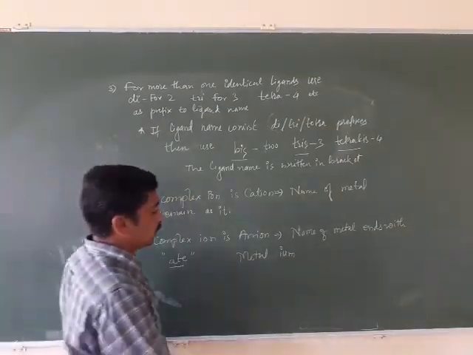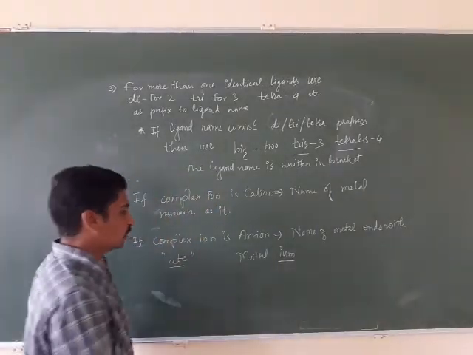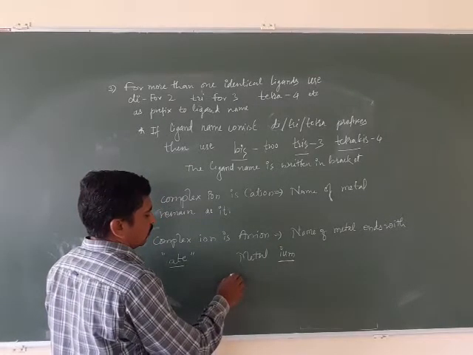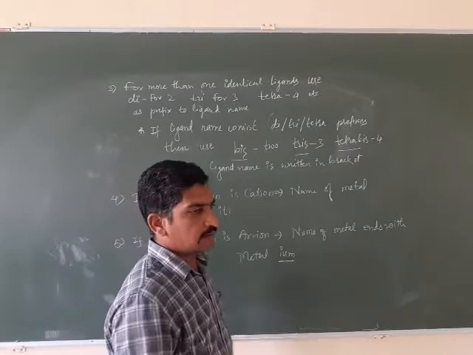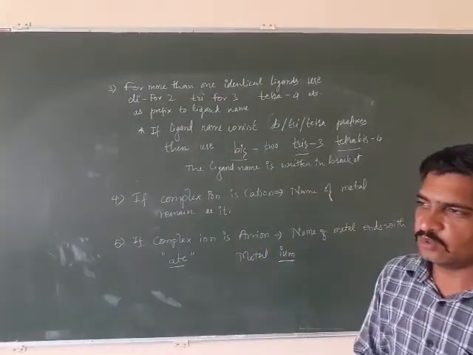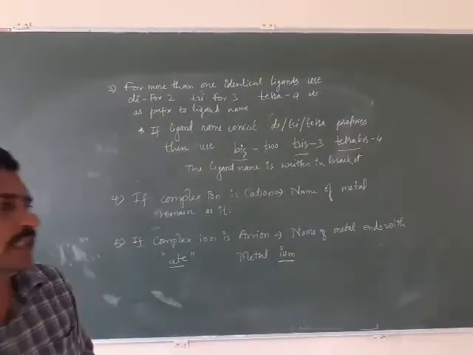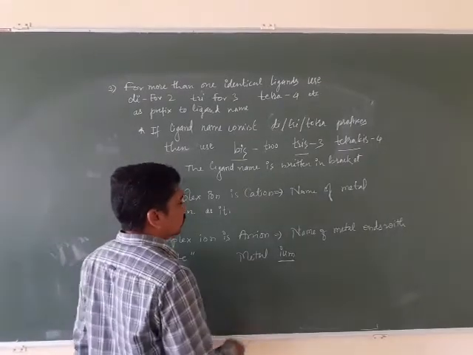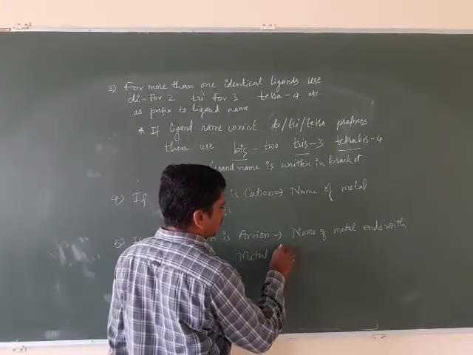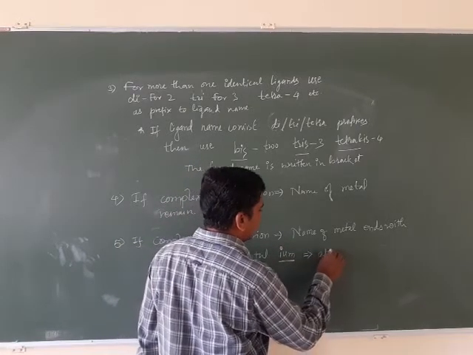You choose any one from the periodic table, you will get this. So don't say to me gold, iron, mercury, silver, where is IUM? We have to use the Latin names of these particular metals. So the metal name ends with IUM, and this IUM is replaced by ATE.